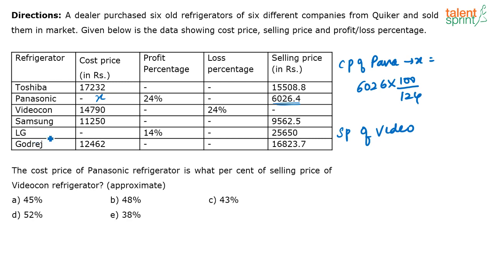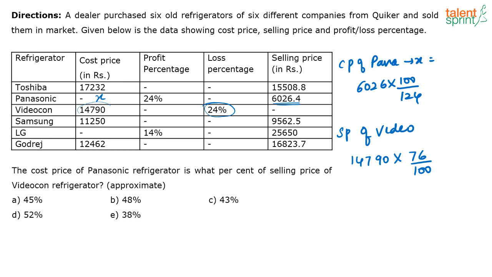Okay. Where is the selling Videocon? Yeah. See, Videocon's cost price is 14790. It is sold at a loss of 24%. Okay. So, what is the selling price of Videocon? It is nothing but 14790 into 76 by 100. Correct? Because there is a 24% loss.